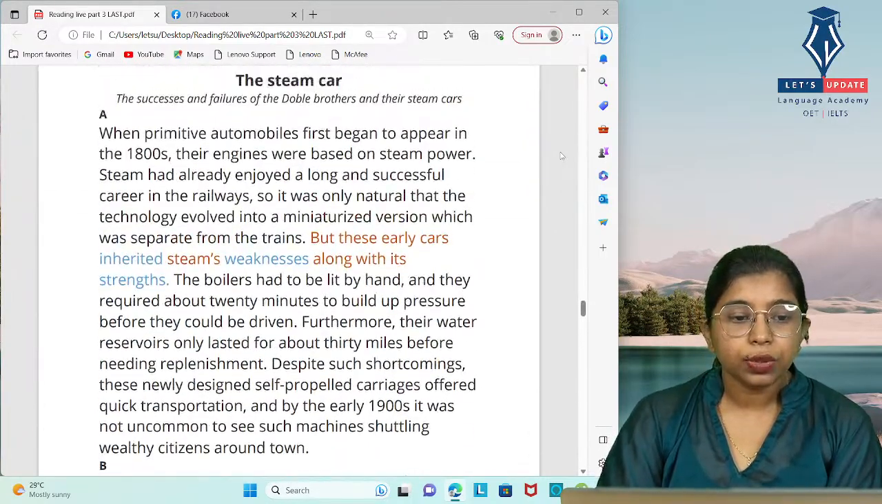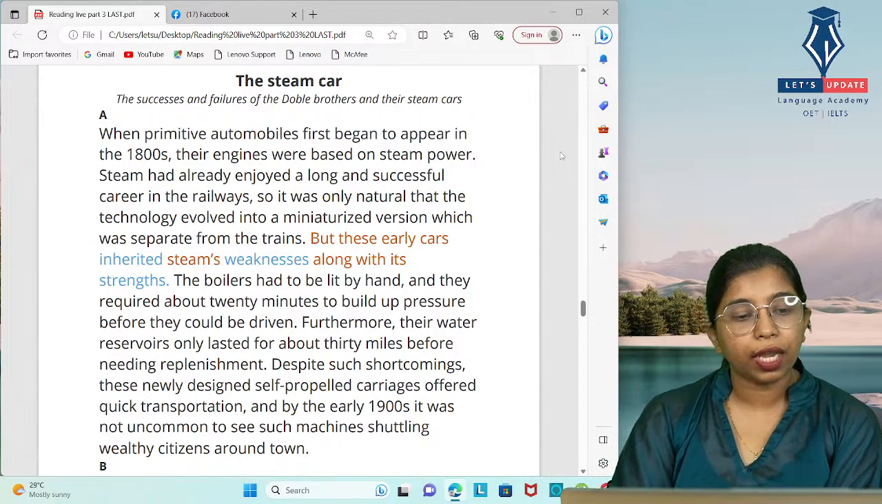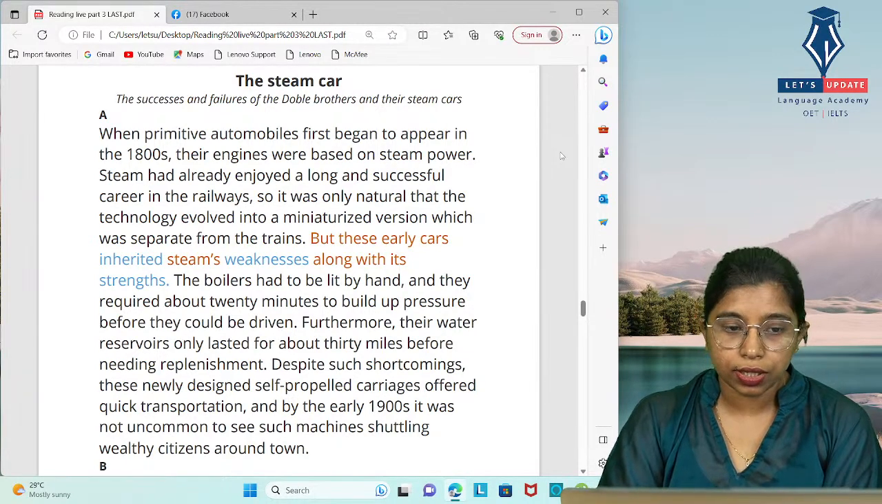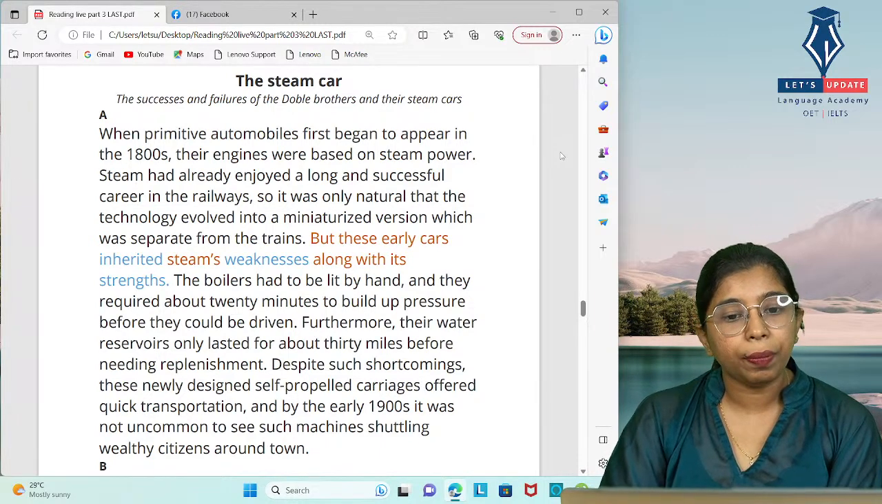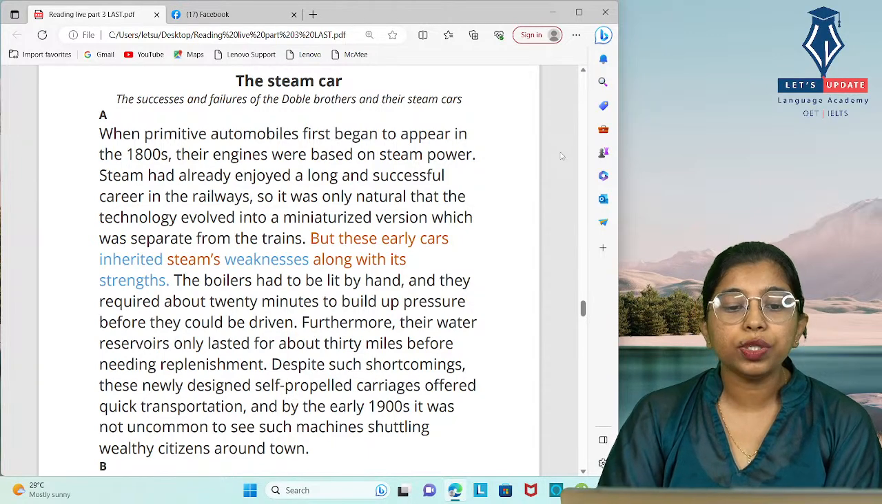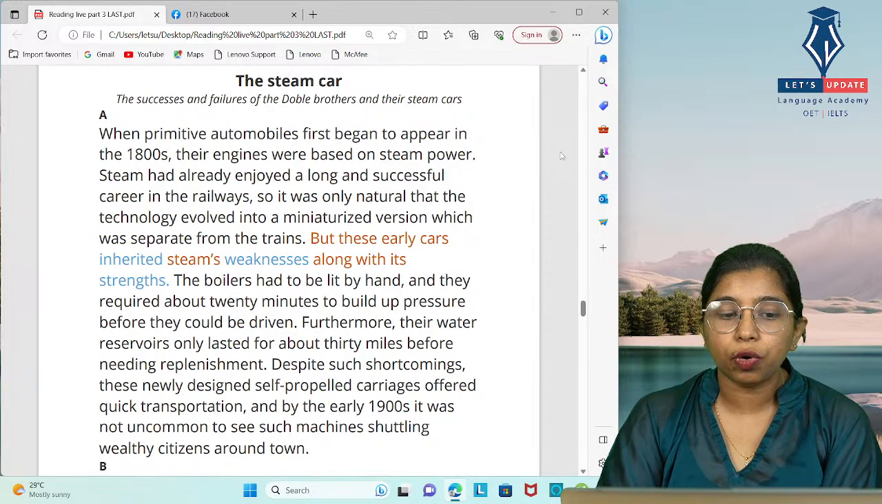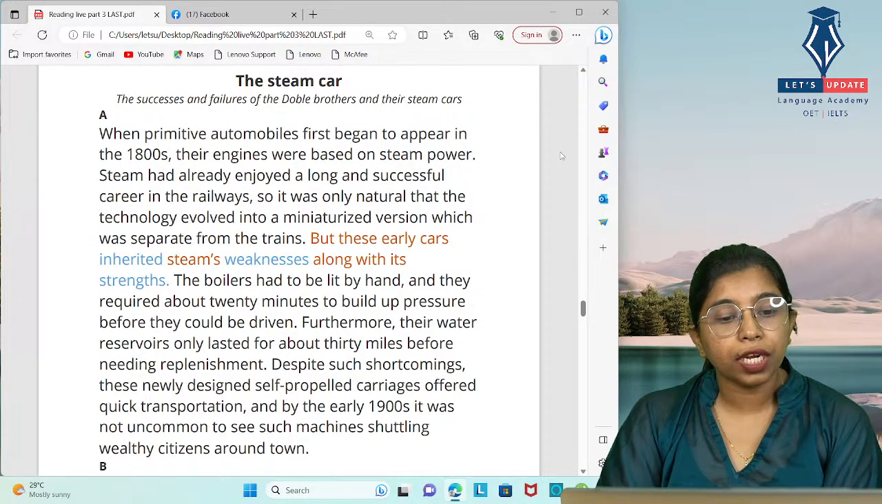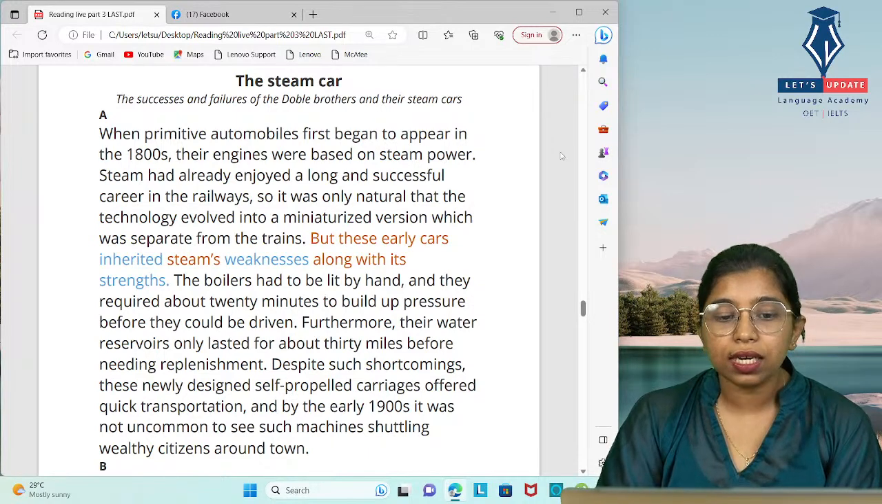In the first paragraph, I'll read out the paragraph. When primitive automobiles first began to appear in the 1800s, their engines were based on steam power. Steam had already enjoyed a long and successful career in the railways, so it was only natural that the technology evolved into a miniaturized version which was separate from the trains. But these early cars inherited steam's weaknesses along with its strength.